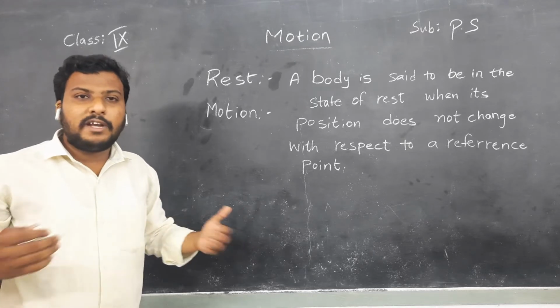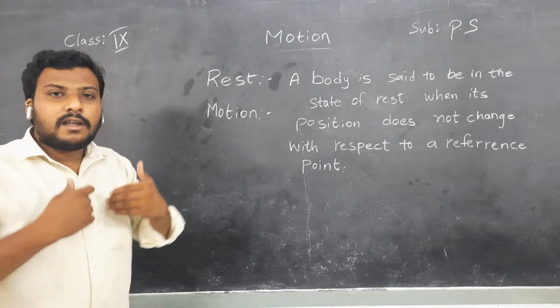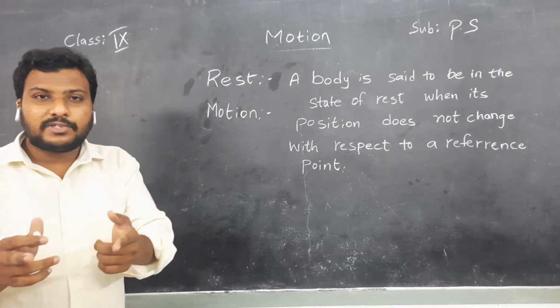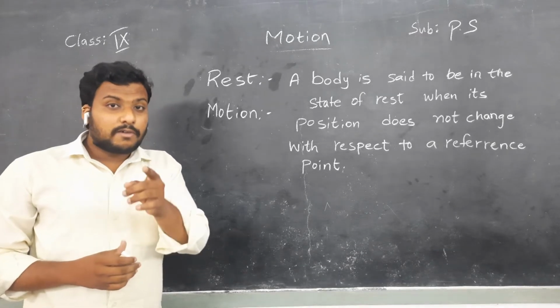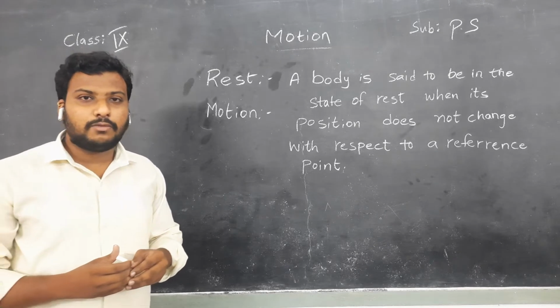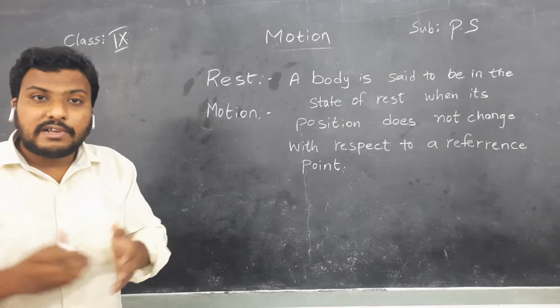There was no movement in my body. Yes or no, children? So you can say that I was at rest. You might have seen many examples of rest. The classroom walls, there are 4 walls for the classroom. Are they in motion or are they at rest? They are at rest, children.